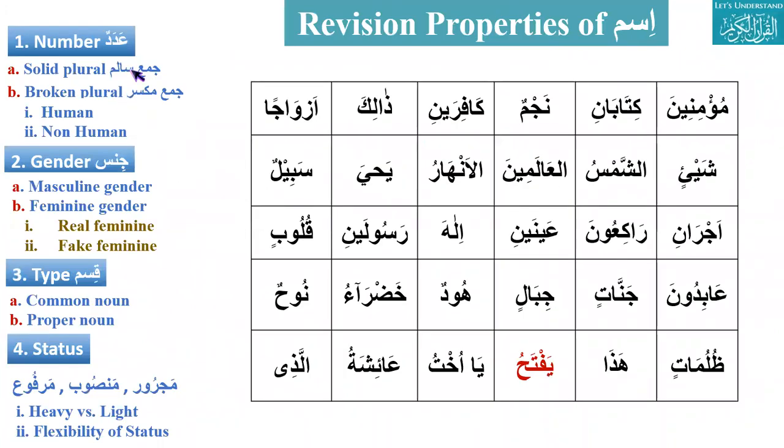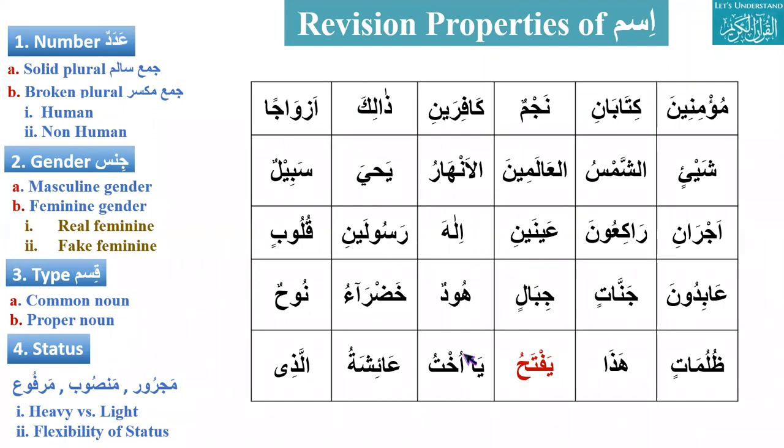First, the properties of ism. There are four properties of ism: number, gender, type, and status. For number, there are three types: singular, dual, and plural. The plural is divided into sound plural and broken plural, and broken plural is divided into human broken plurals and non-human broken plurals.